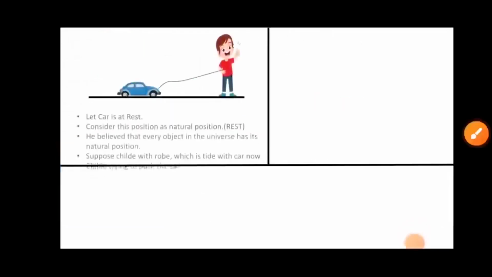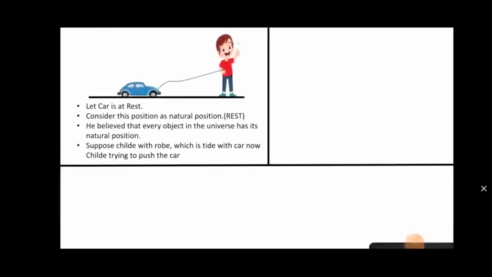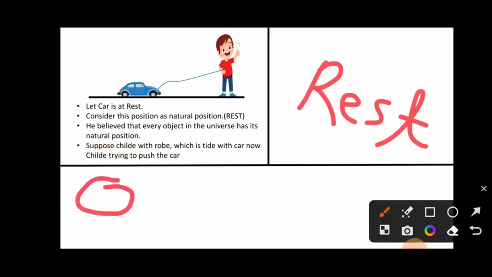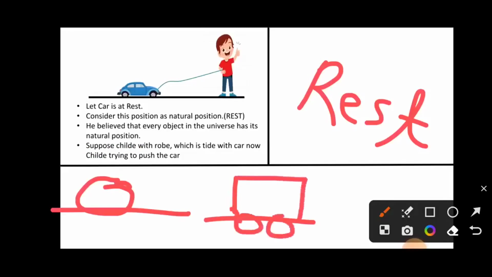Here, let the car be at rest. Consider this position as its natural position. He believed that every object in the universe has its natural position. So if we take a ball, it has its natural position. If we take a bus, it has its natural position. So he thought every object in the universe has its natural position.